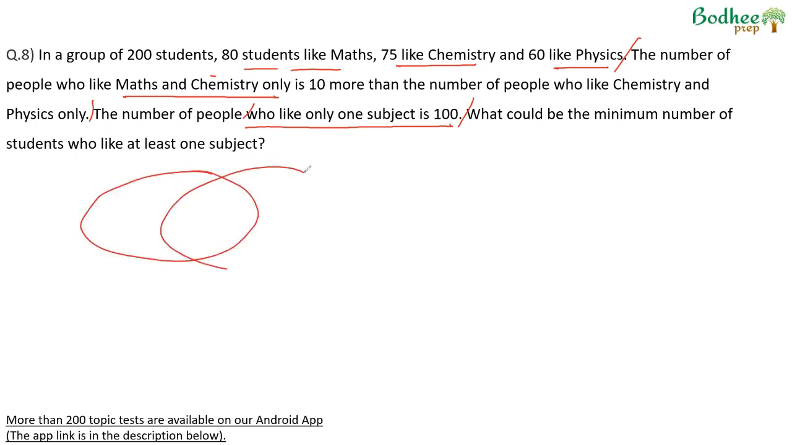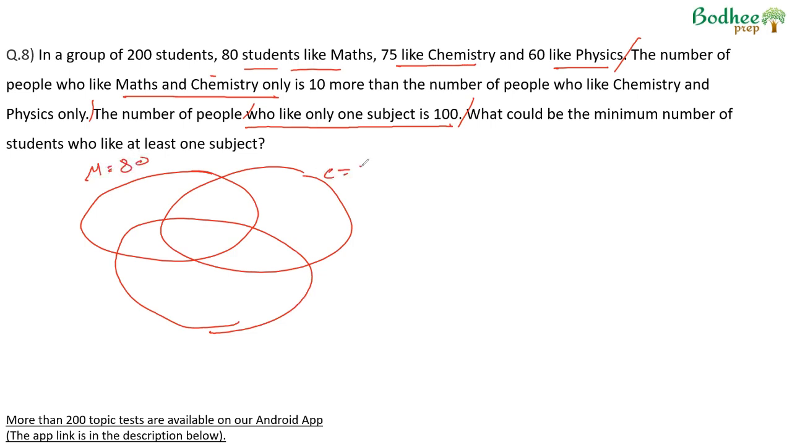If we draw a Venn diagram, for math being 80, chemistry being 75, physics being 60. Only math and chemistry is 10 more than only physics and chemistry. If the number here is x, the number here will be x plus 10. Also, A, B, C has to add up to 100.